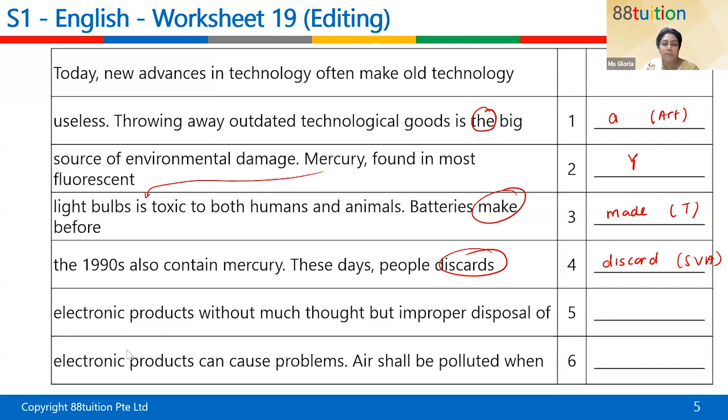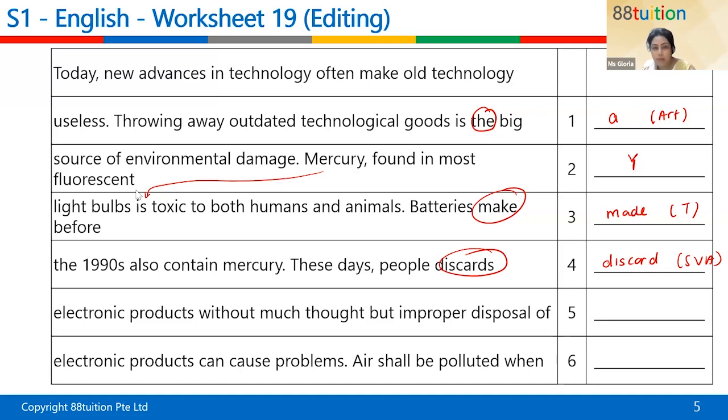What's the error here? These days, people discard electronic products without much thought. I think there's no error. There is an error, but improper disposable can cause problems. These days, people discard electronic products without much thought, but improper disposable of electronic products can cause problems. It's not a but, right?